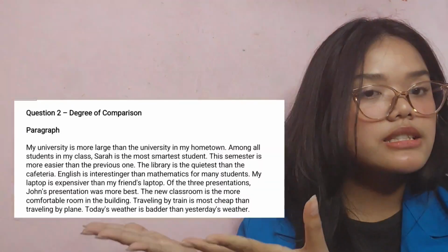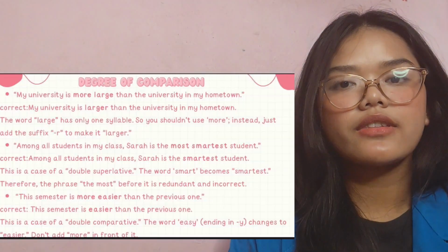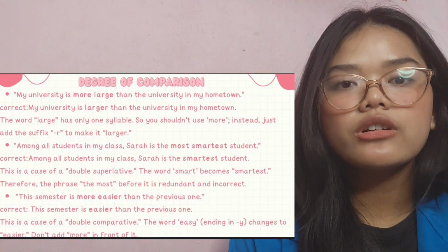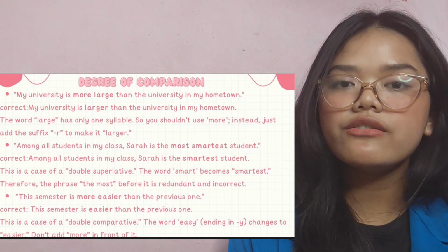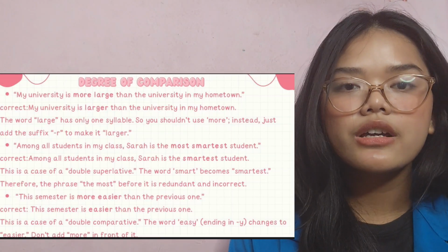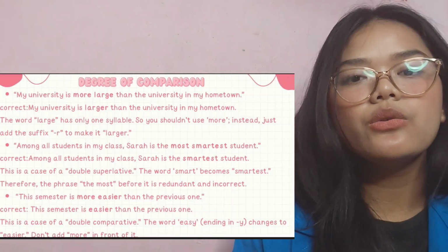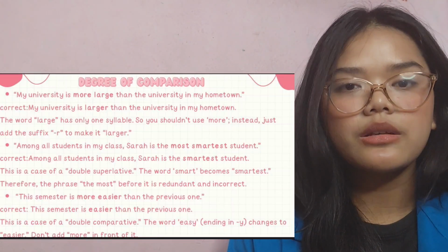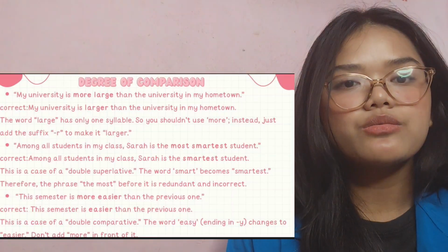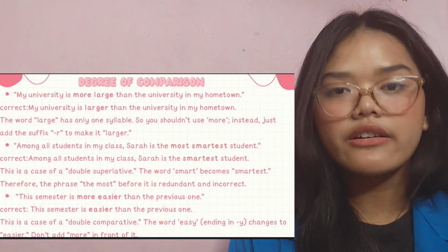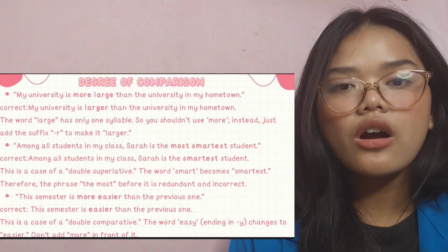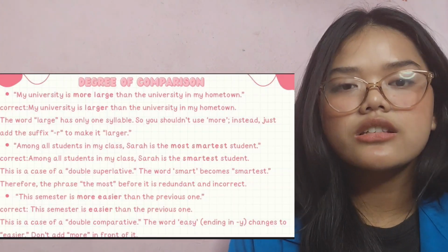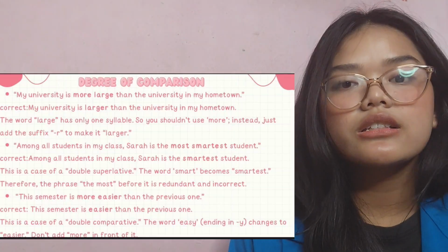Next, analyze the degree of comparison in these sentences. "My university is more large than the university in my hometown." Correct: "My university is larger than the university in my hometown." The word large has only one syllable, so you should not use more; instead just add the suffix er to make it larger.